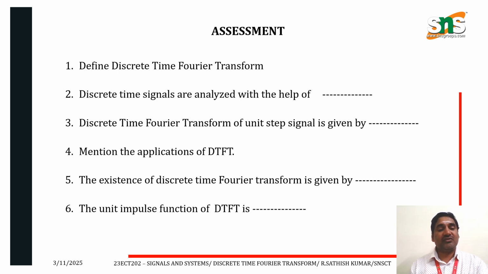Mention the applications of DTFT. It is used in digital signal processing, communication, audio analysis, etc. The existence of discrete time Fourier transform is given by summation n is equal to minus infinity to plus infinity, modulus of x of n should be less than infinity. The unit impulse function of DTFT: del of n is equal to 1. Therefore, X of omega is equal to 1.